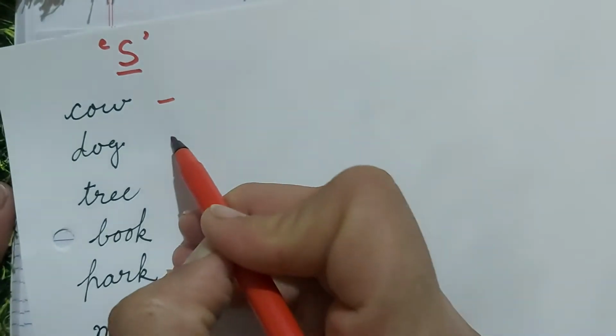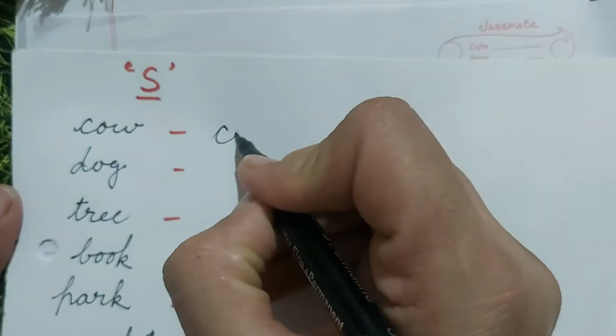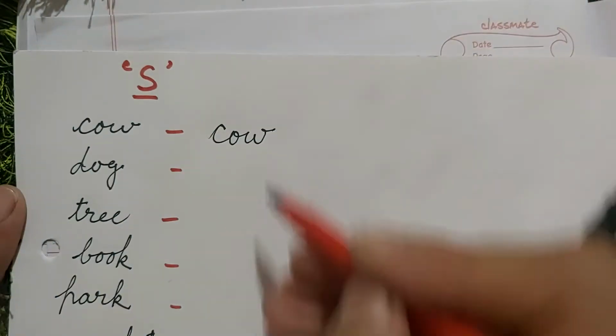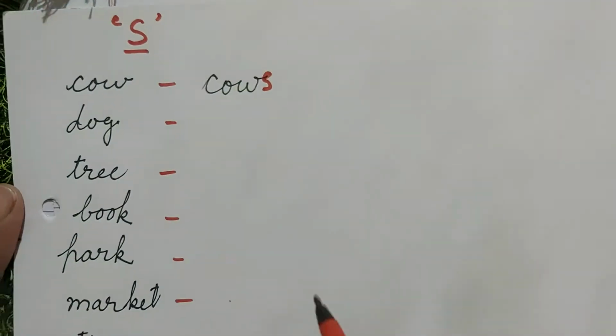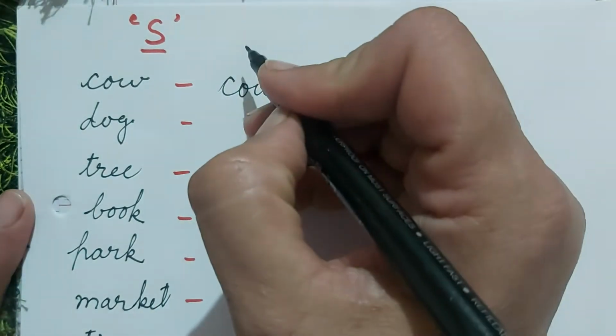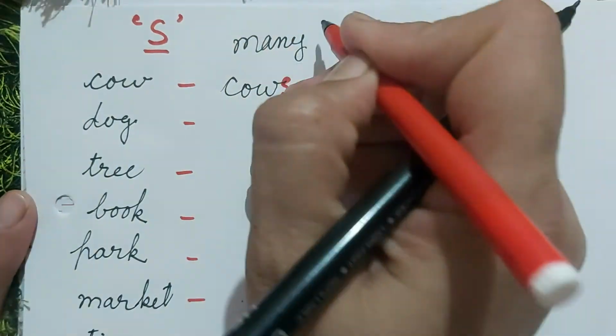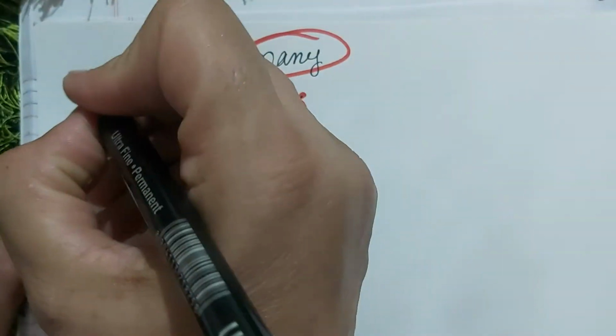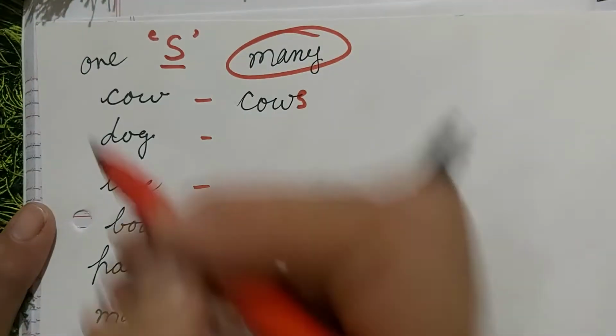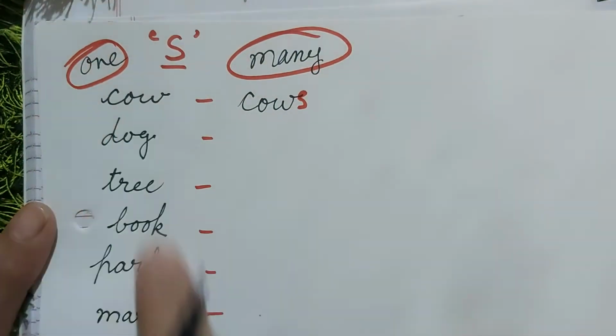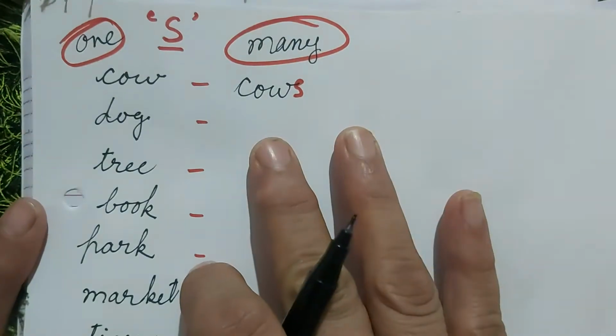And when we add s in these words, they become many. Like cow, and we have added s, it has become cows. Means it has become many. These are one, these are many. These are singular, these are plural.